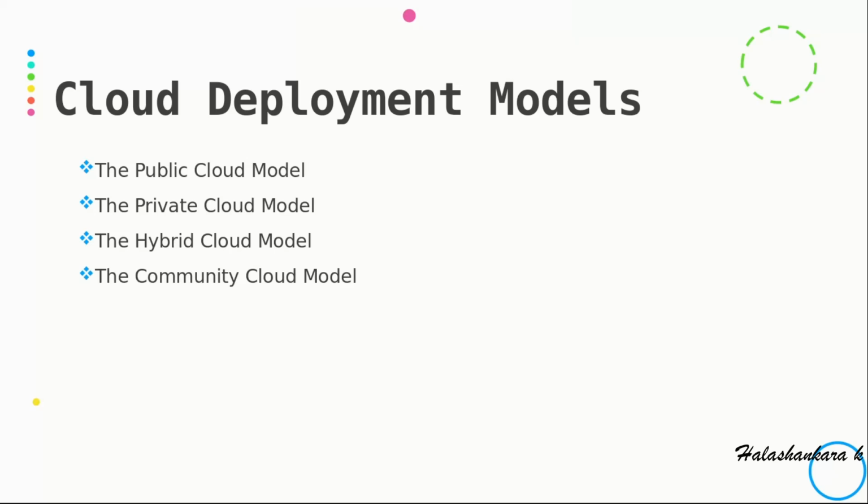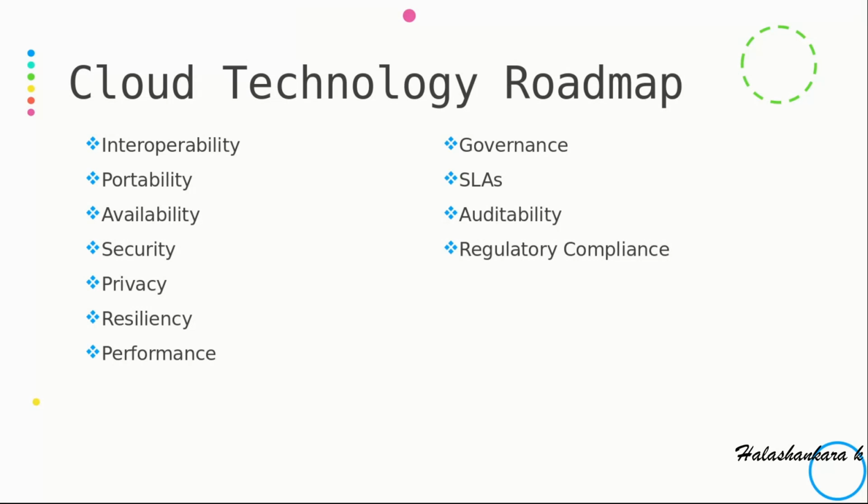So these community clouds can be on premises or offsite, and should give the benefits of a public cloud deployment while providing a high level of privacy, security, and regulatory compliance. And next one we will see cloud technology roadmaps.